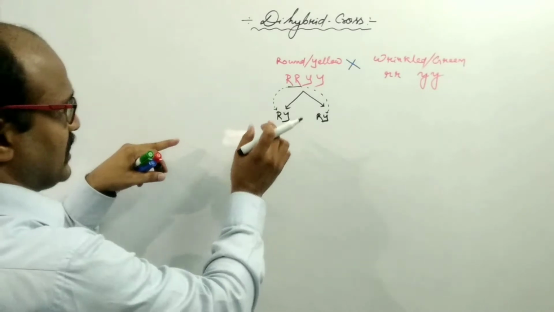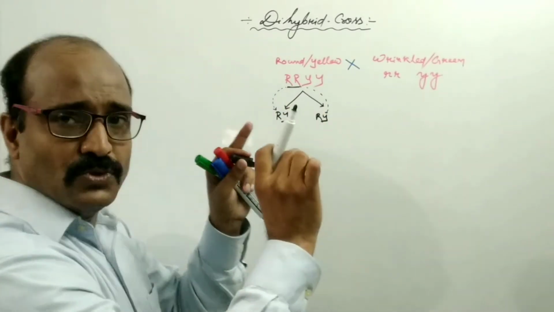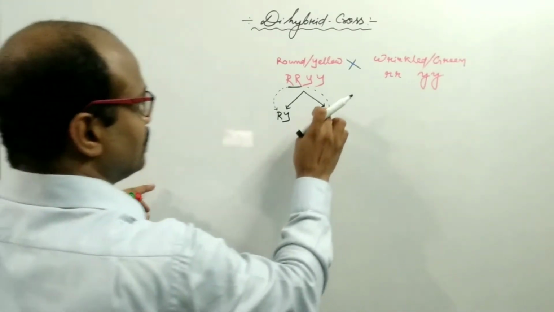So 50% goes into one gamete and another 50% goes to another gamete.